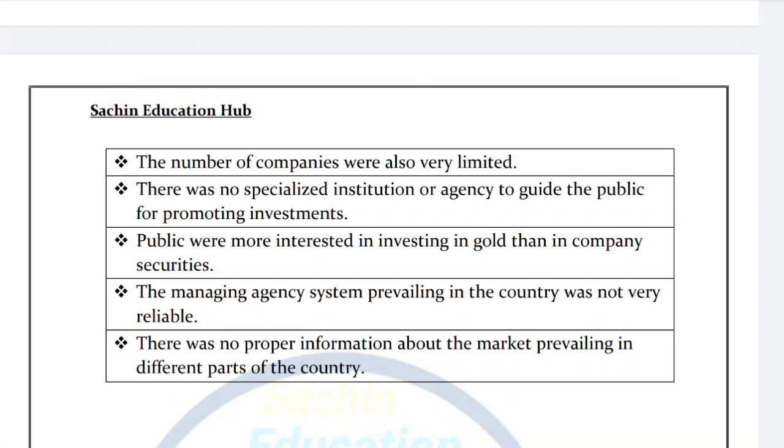Now the fifth one is that there was no proper information about the market prevailing in the different parts of the country. Obviously, we didn't have the right to go here and there for more searches. We were in the hands of the Britishers. This is also the reason that we didn't have enough information about the markets or about the securities that give better returns. We were only satisfied to invest in gold, with no real understanding about securities or companies.